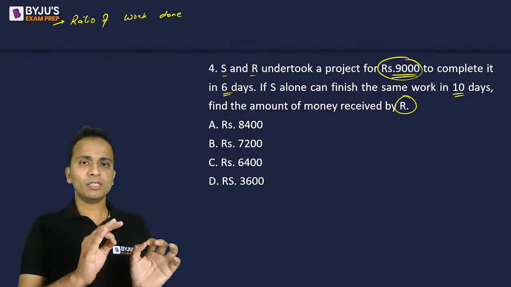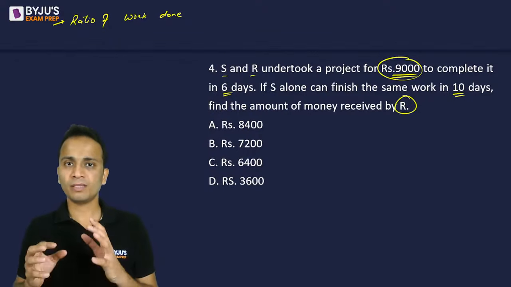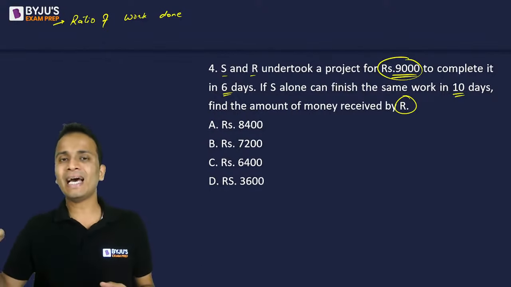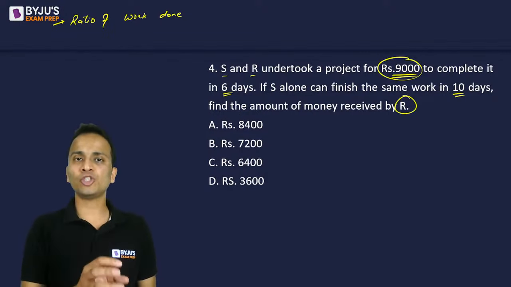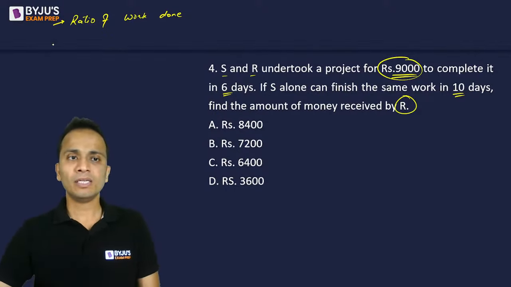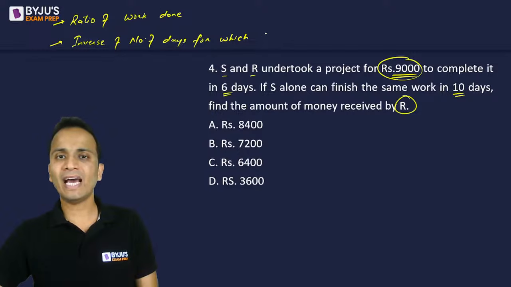If S and R have worked on this project, then out of the total work, S must have finished some units of work and R must have finished some units of work. So the entire money will be divided in the ratio of the work done by S and the work done by R, right? Now, it can also be written as the inverse of the number of days for which they have worked.